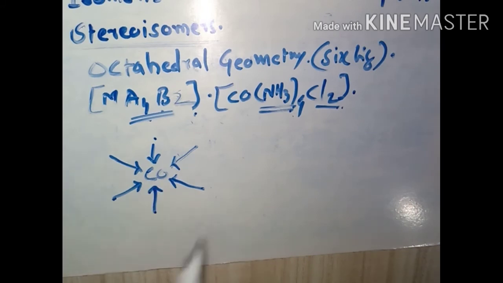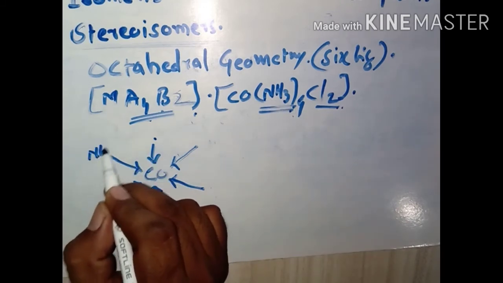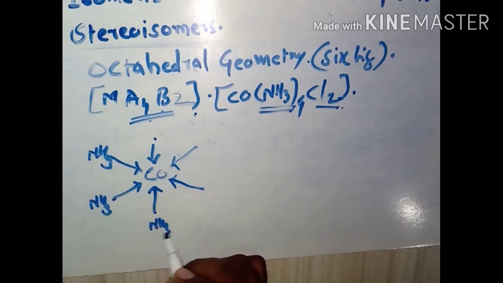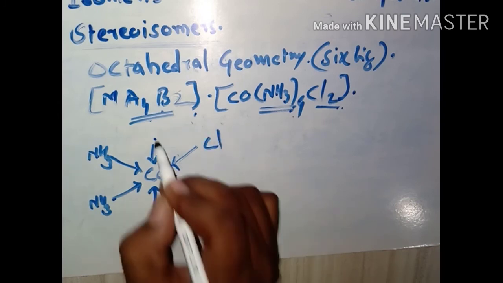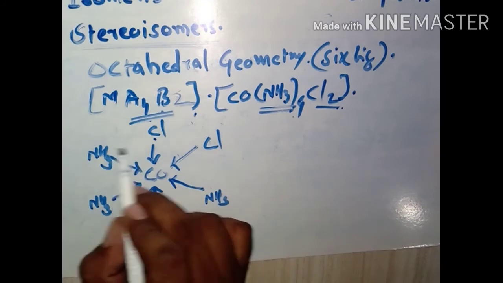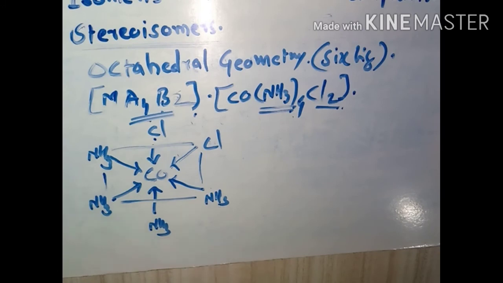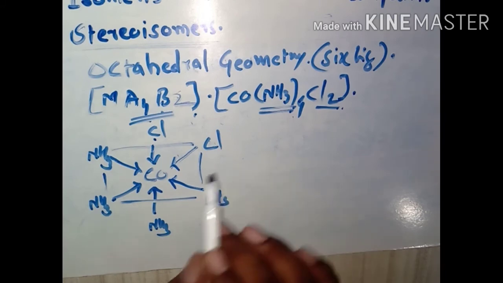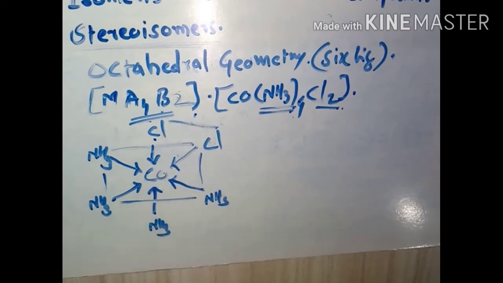Now we shall try to write the types of ligand. There are 4 NH3, so first NH3, this one is the second NH3, third one, and this one is the fourth one, and the remaining 2 Cl, first Cl and this one is the second Cl. Now if you consider any one of the identical ligands, for example the Cl, then both the Cl are present at the same side of the central metal ion.